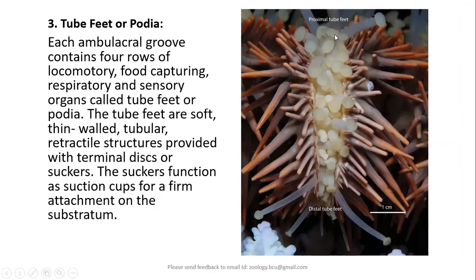The tube feet are soft, thin-walled, tubular, and retractile structures provided with terminal disc or suckers. These suckers function as suction cups for a firm attachment on the substratum.